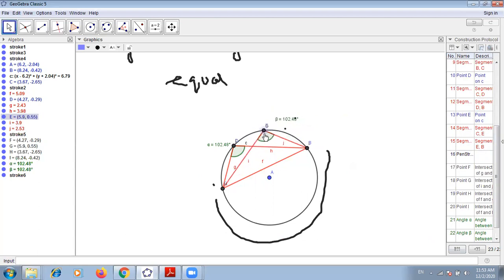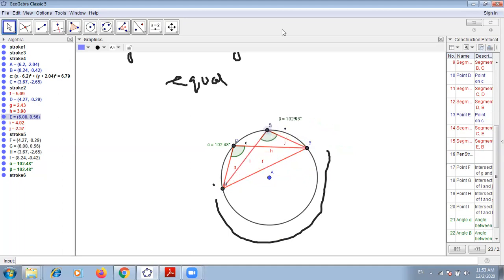So whenever the angles are formed on the same arc of a circle or same segment of a circle, they are always equal. And if we move this point to the different side, its value will change.